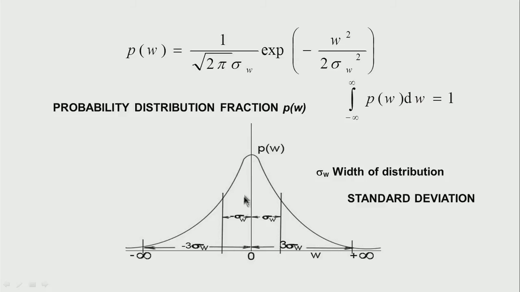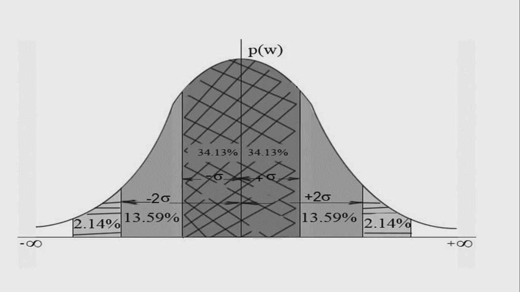I could have a distribution like this, for which also the area is 1. Therefore, the standard deviation tells us how much dispersion is taking place. From minus sigma to sigma, the area under this curve is something like 68.3%.